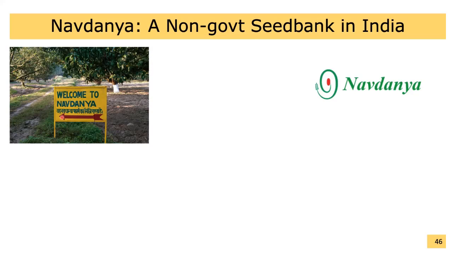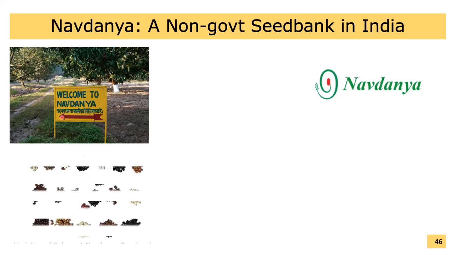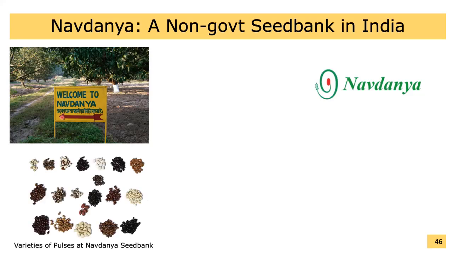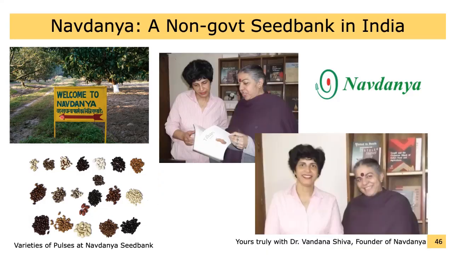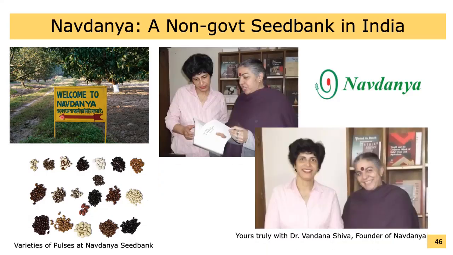Navdanya has been conserving climate resilient and nutritious indigenous seeds in more than 150 community seed banks and has been freely saving, sharing, and breeding native varieties across 22 states in India, to grow real living food from Desi living seed. I had an opportunity to meet with Dr. Vandana Shiva and see the excellent work Navdanya has been doing to conserve genetic diversity of food crops in India.